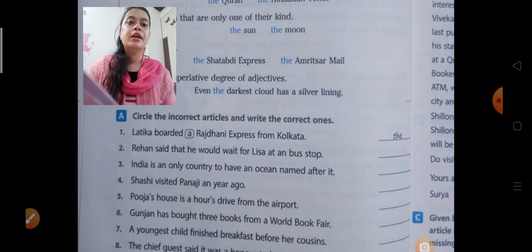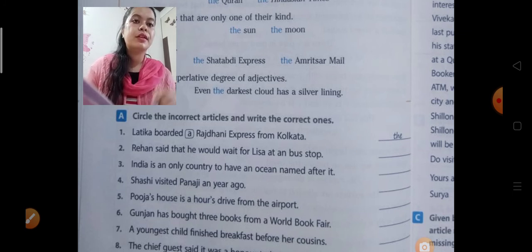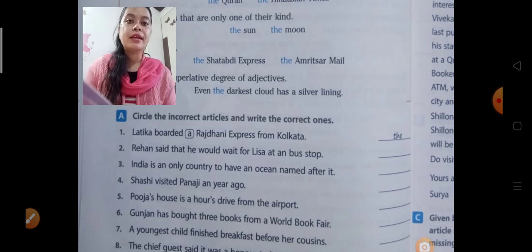No, it's not correct because the article used here is "an", but the word is "bus". Before bus it's B, a consonant. How can we use "an"? That's why it's incorrect. Now we need to correct which article we should use here. Yes, "the bus stop", because bus stop is a particular place. Then we will use "the" here. We'll circle "an" and write "the" in front of the sentence: Rihan said that he would wait for Lisa at the bus stop.